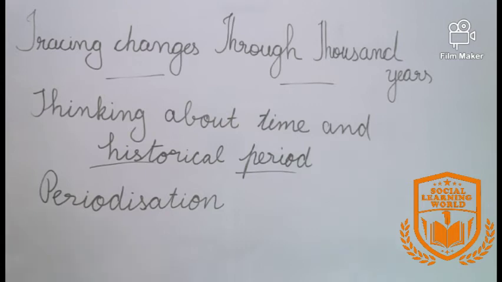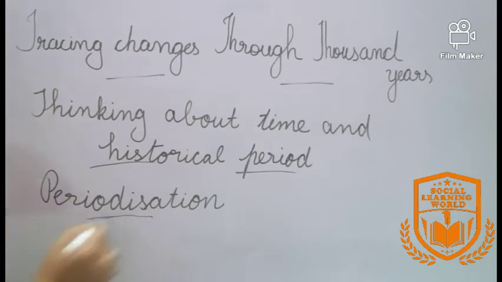Next part, let us see thinking about time and historical periods. For historians, time is not about the changes in dates. It also means changes in society, political structure and economic activities. To understand the history of a country like India, where so many changes have taken place over thousands of years, is difficult if we look at it as one period. Hence, periodization becomes necessary to understand the changes that have taken place in the country.